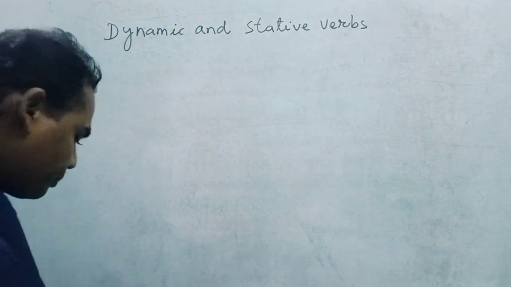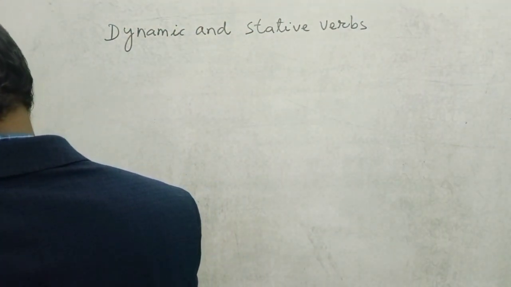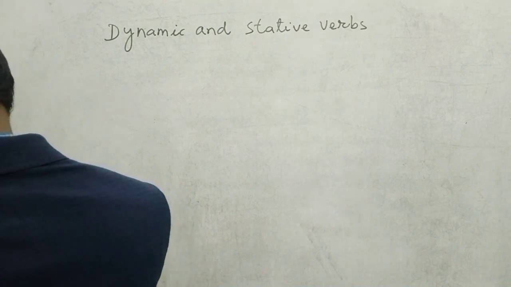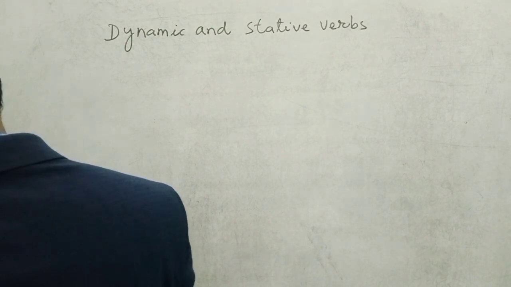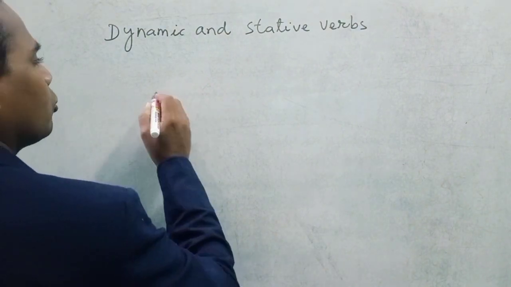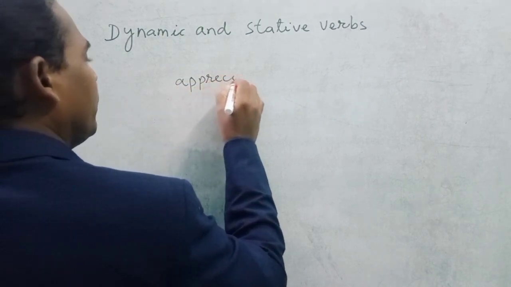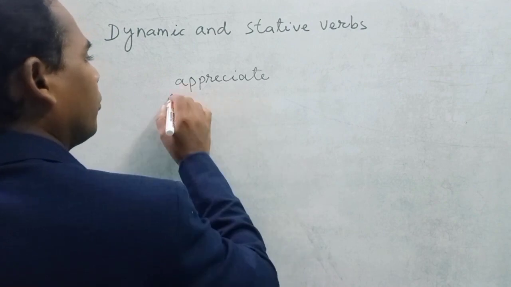Stative verbs. Stative verbs describe states rather than actions. Suppose agree or appreciate. Appreciate is a stative verb.